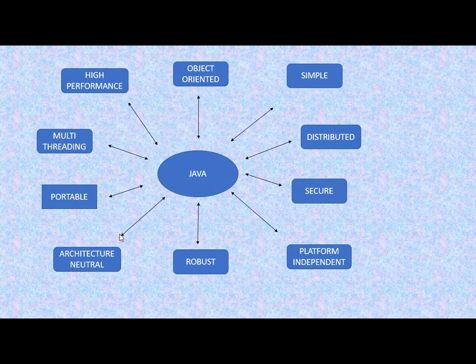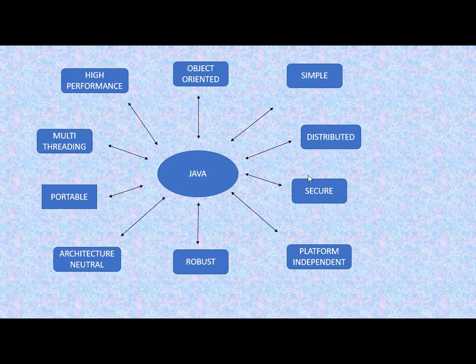Here we have some features of Java programming language. It is simple. The code which we write in Java is not a complicated one, so any new user can very easily understand Java. It is distributed. This means that programs written in Java can be executed in a distributed environment. Means at distant places this can be handled by Java.